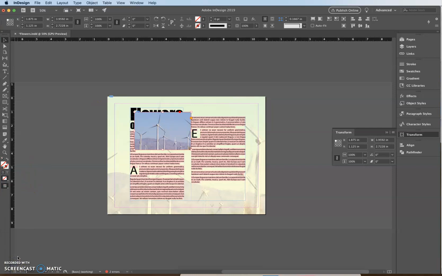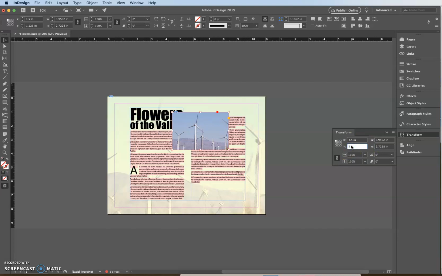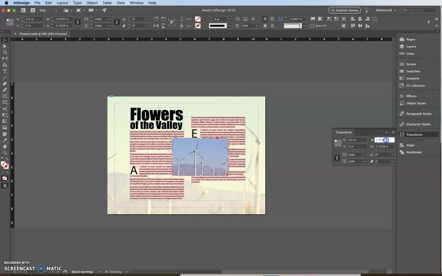Alright, so the next step we're going to do is click the top left reference point on our Transform panel. That is already selected, so I'm good. With the frame still selected, I'm going to type 4.5 in the X location, and then type 3 in the Y location, and type 3.32 in the width. And I'm going to type 2.125 in the height box, and then I'm going to press Return. Okay, so this should place your little box right here.